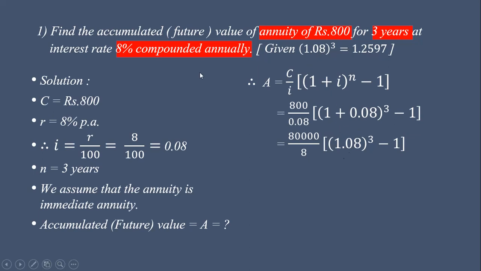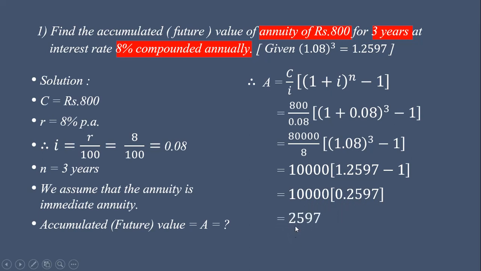So in all the examples of annuity, this value 1 point something bracket raised to something, it is given in that example, only we have to use it. Okay, so 80,000 upon 8 we get 10,000. This cube is given, minus 1, so we get 10,000 into 0.2597. This multiplication gives 2,597. So we get the accumulated value is equal to rupees 2,597.